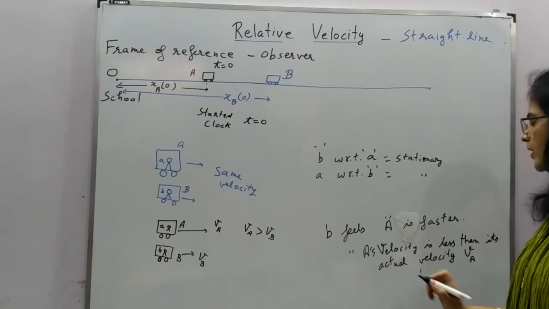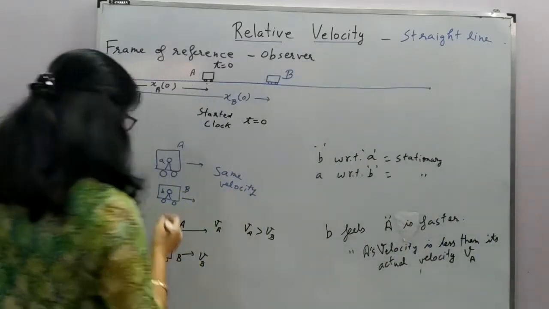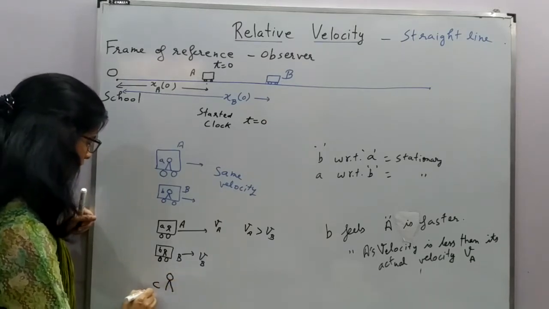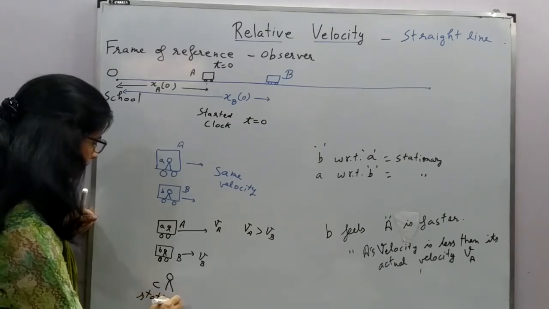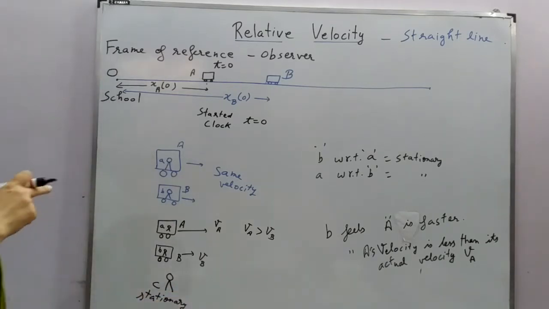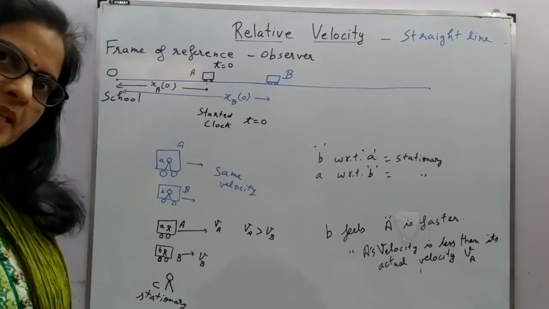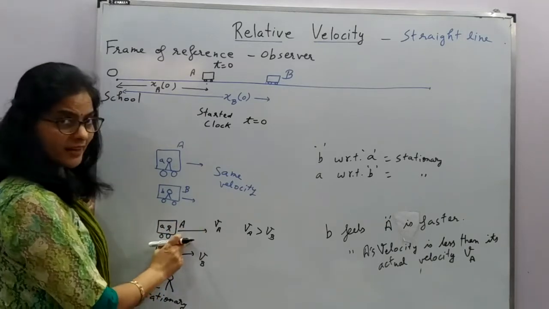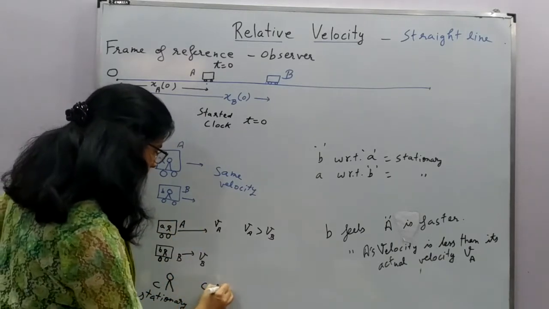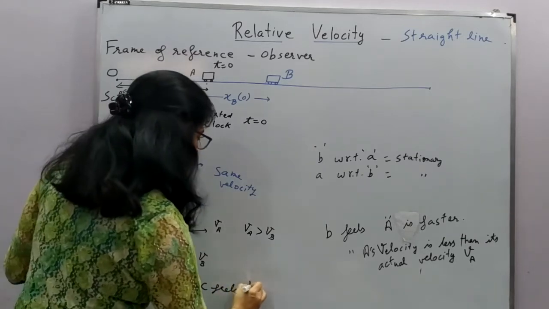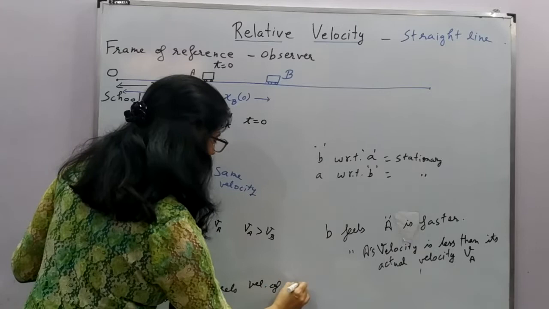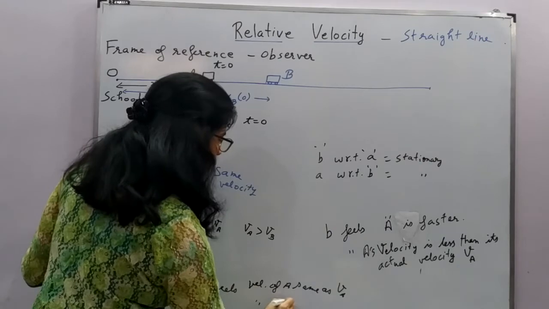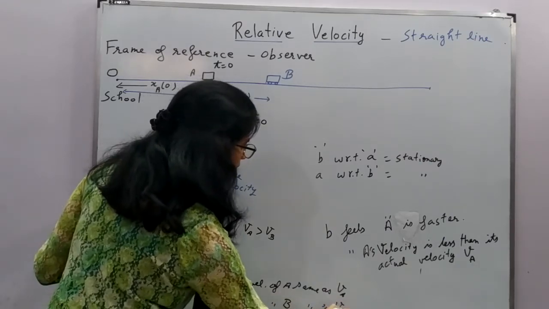Right? Now, suppose we have another observer C on the ground, who is stationary. This observer is observing both buses A and B, and he feels the velocity of A same as V_A and the velocity of B same as V_B.